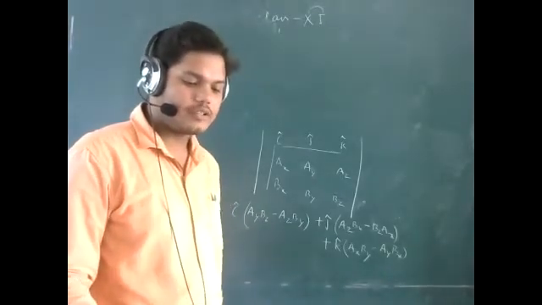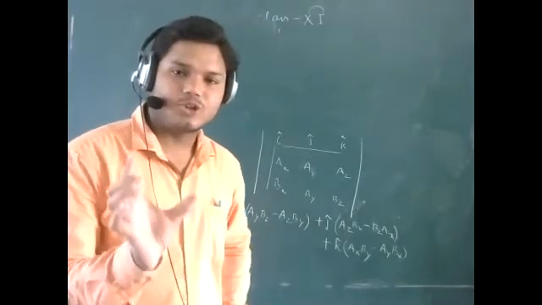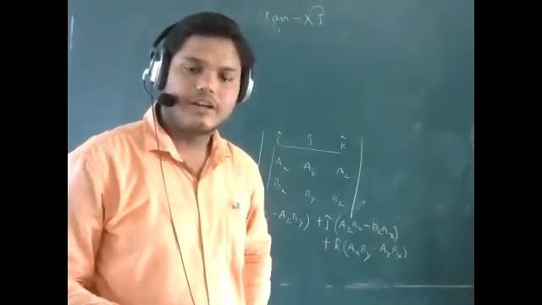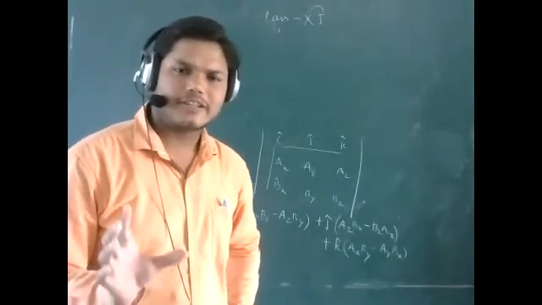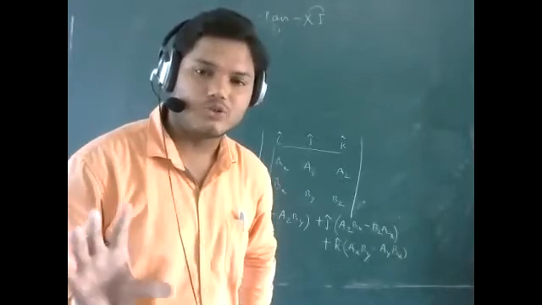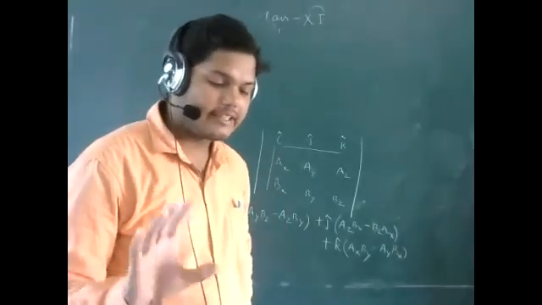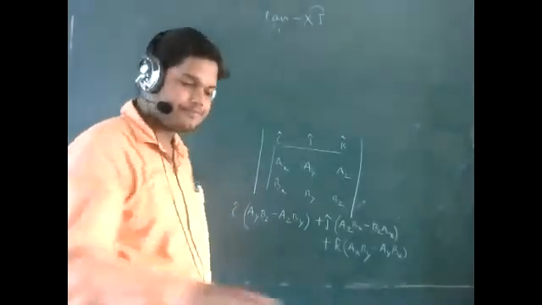Property number 8 tells that if we want to find out the sine of the angle between two vectors, and the two vectors and their cross product are given to you, and you have to find out the angle theta between the two, then what formula do you have to use?